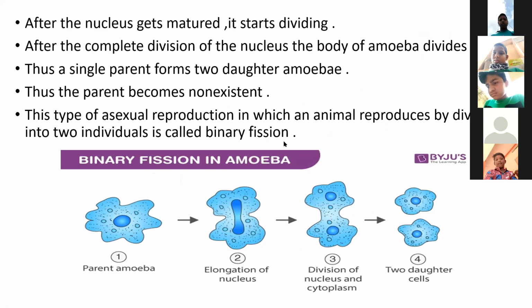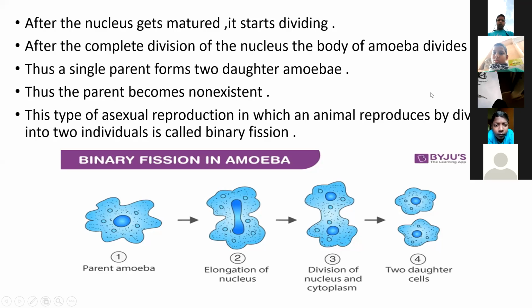After the nucleus matures, it starts dividing, and after the completion of division, the body of the amoeba is divided into two individuals, that means two daughter cells. The single parent forms two daughter amoebae.